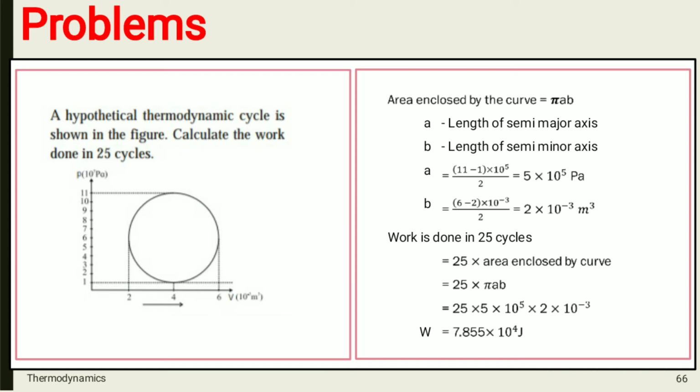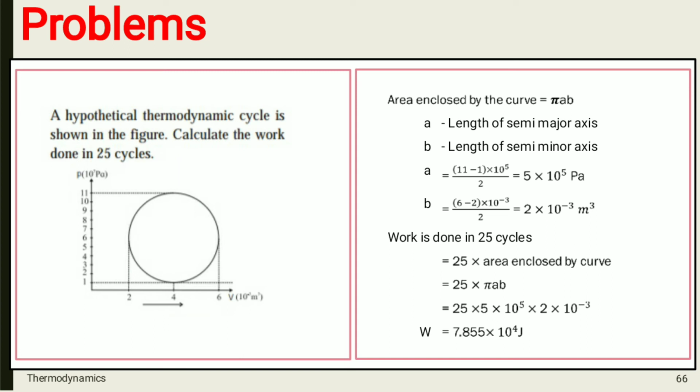Now similarly we can calculate length of semi-minor axis, which is equal to here 6. You can see right now x-axis 6 is the volume, that is 6 minus 2 into 10 raised to minus 3 divided by 2, which is equal to 2 into 10 raised to minus 3 cubic meter. So right now you have got the values of A and B. We can calculate the work done.